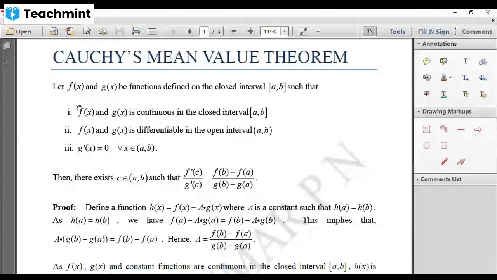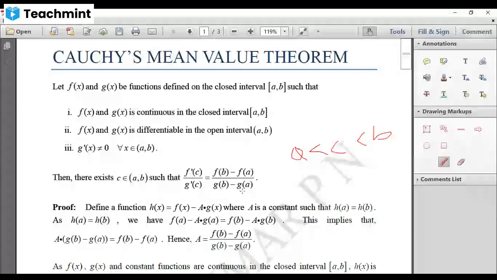If these three conditions hold, then there exists c in between a and b, that is greater than a and less than b, such that f dash of c divided by g dash of c is equal to f of b minus f of a divided by g of b minus g of a, right?